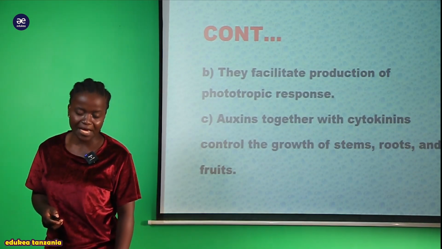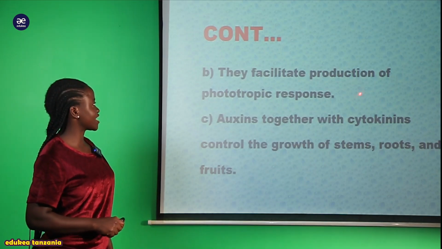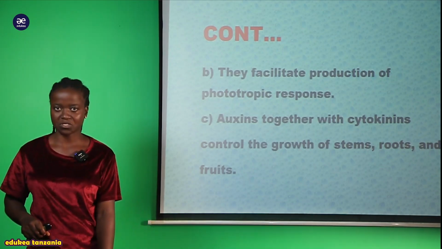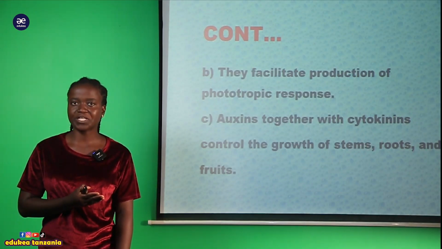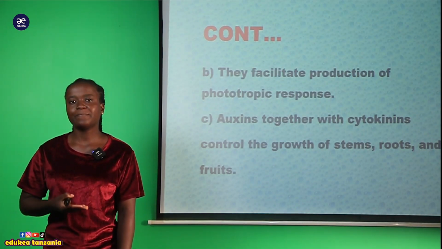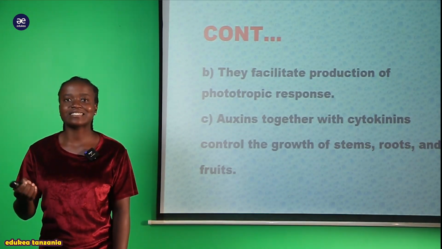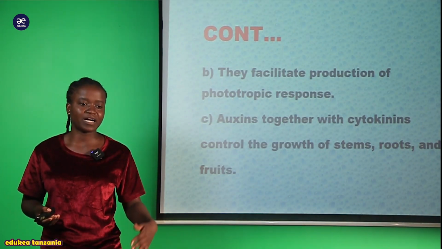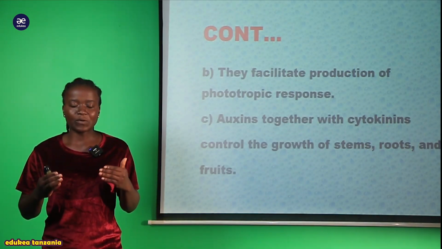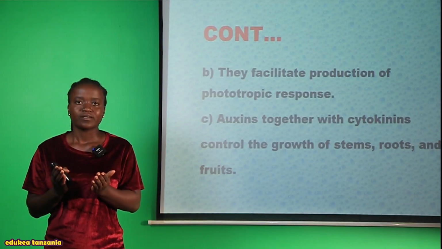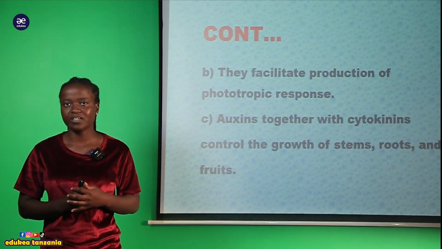And another function or another role of this auxin hormone, we can say that they facilitate the production of the phototropic response. The phototropic response, we have already covered it when we were looking at tropism. That is, a plant moves into the direction where there is light. For example, we have seen in the previous session that mti au ule mmea ambapo umepandwa ndani karibu kabisa na dirisha, unakuta ule mmea unabend toward the direction of the light.